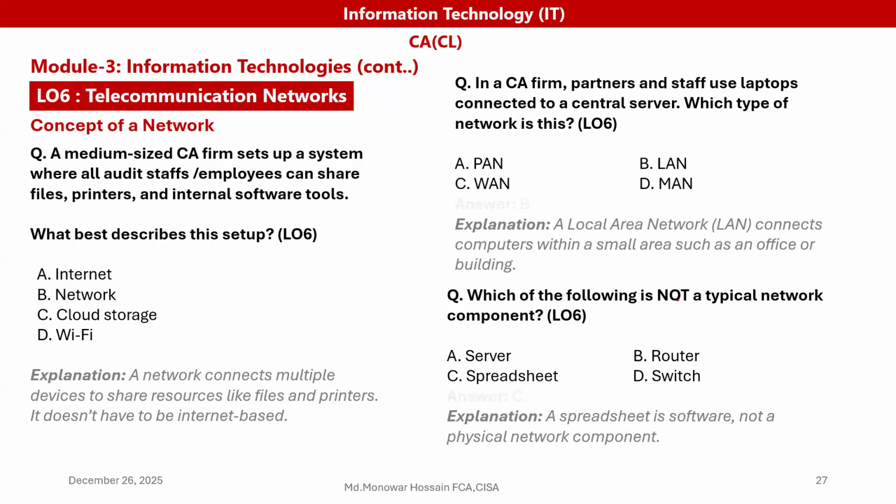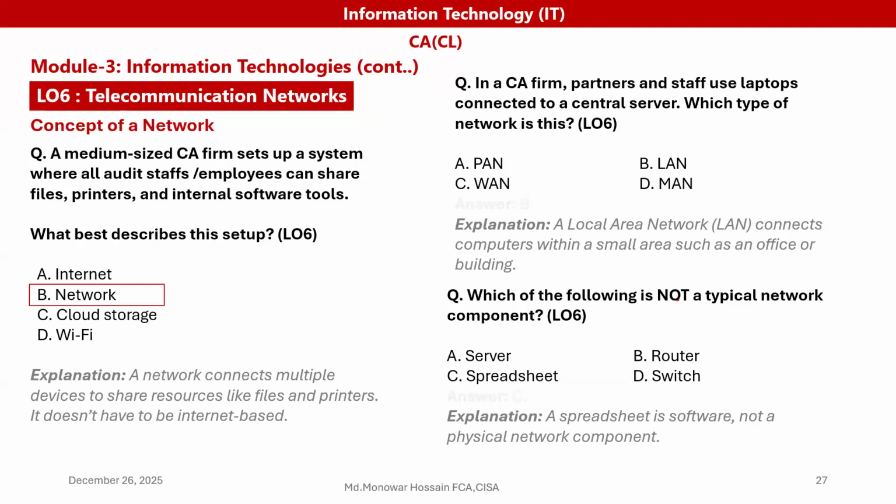A medium size CA firm sets up a system where all audit staff or employees can share files, printers, and internal software tools. What best describes this setup? This describes a network. Through the network, automation can happen within the organization.